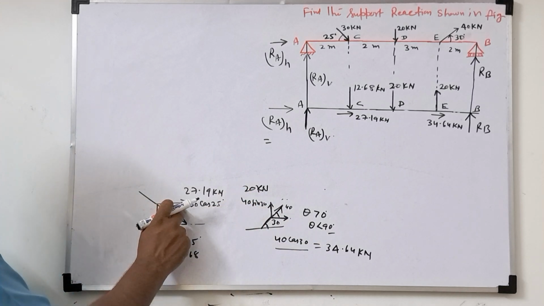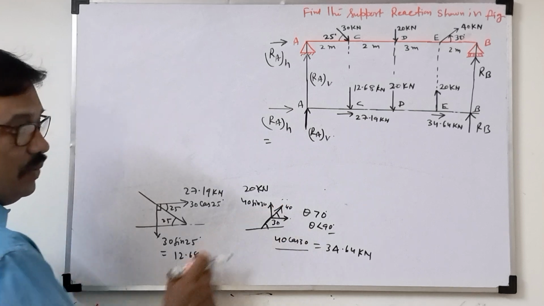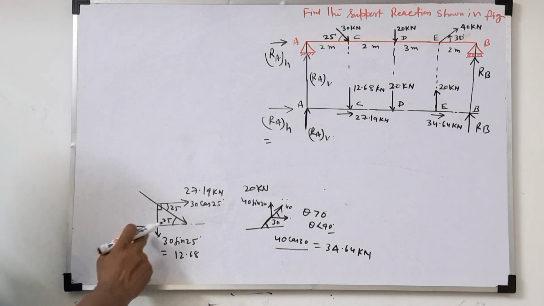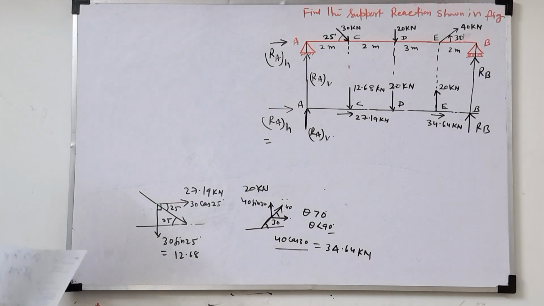Similarly here, horizontal line. Near angle always will take the cos component. Near angle always will take the cos component. Far angle will take the sin component. Okay, so this way we know all the values. Now we'll find the support reactions.